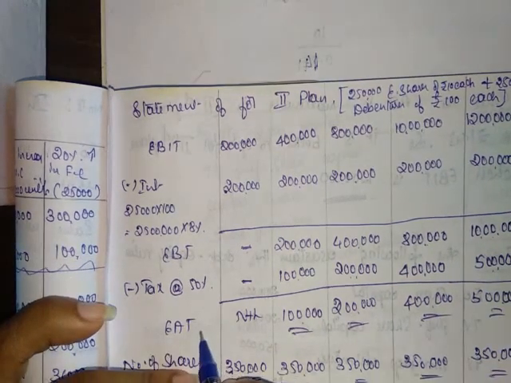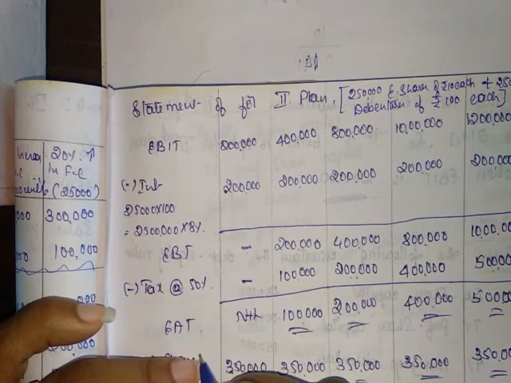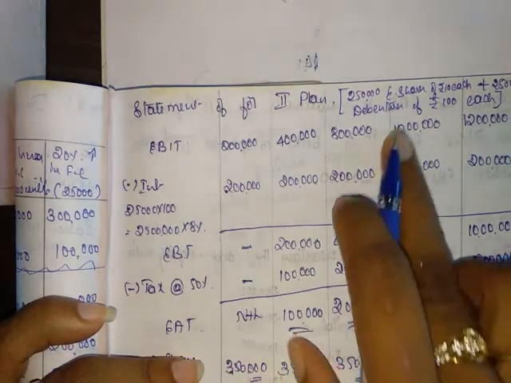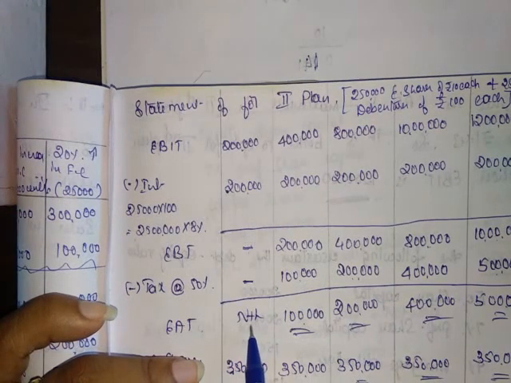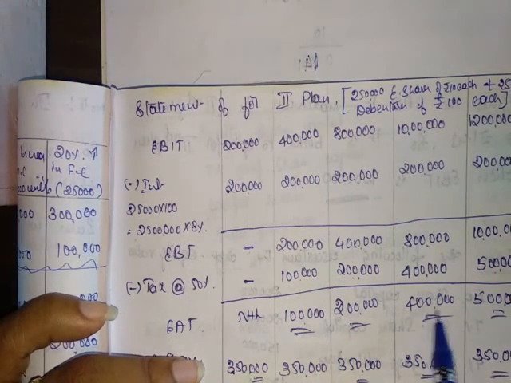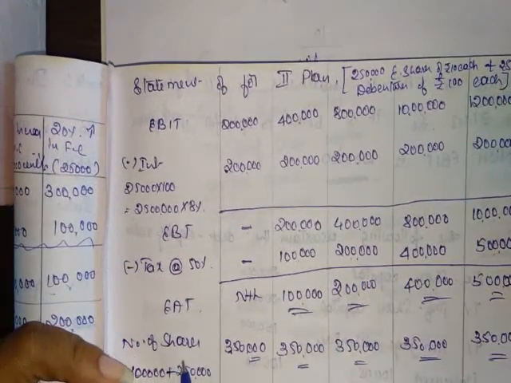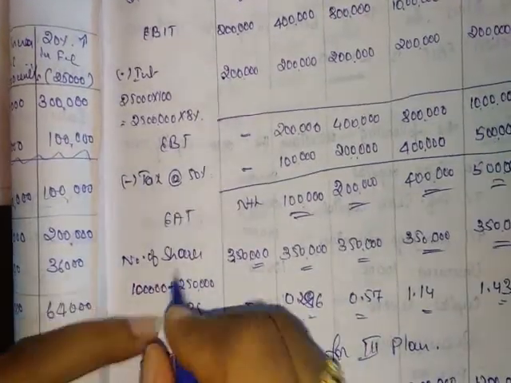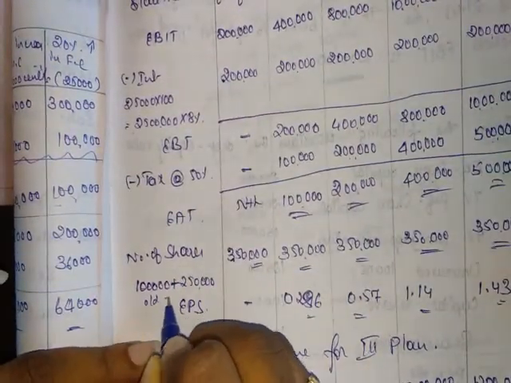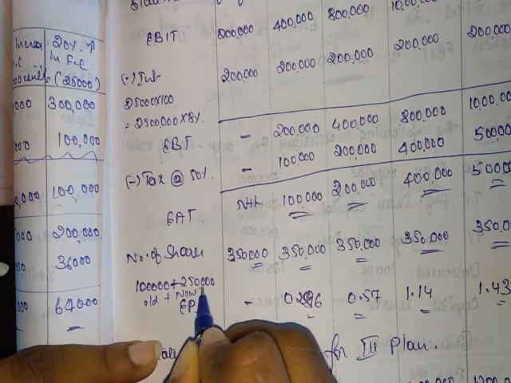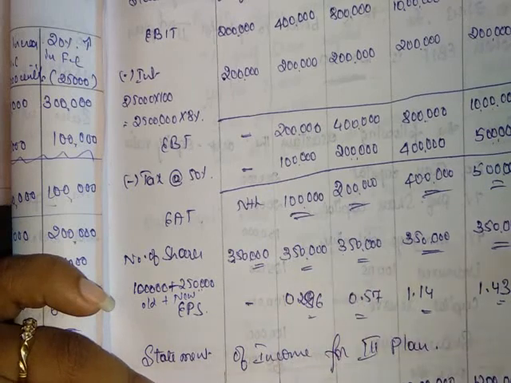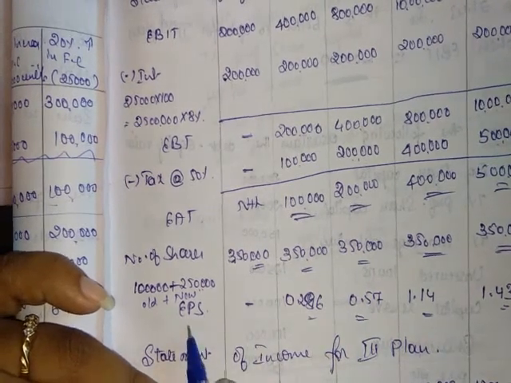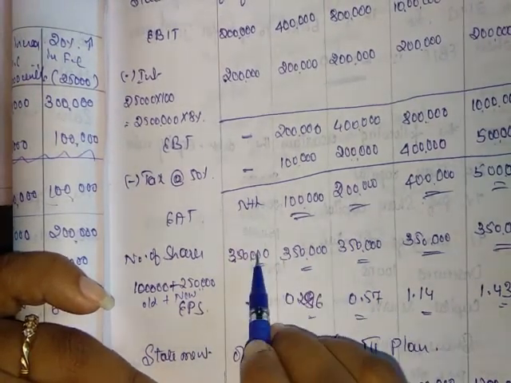So earning after tax only becomes surplus because there is no preference shares in this capital structure in this plan. So earning after tax, first nil, 1 lakh, 2 lakh, 4 lakh, 5 lakh. So number of equity shares, 1 lakh is the old equity plus the new equity of 2,50,000, so 3,50,000 shares. Okay. So EPS is surplus divided by number of equity shares.